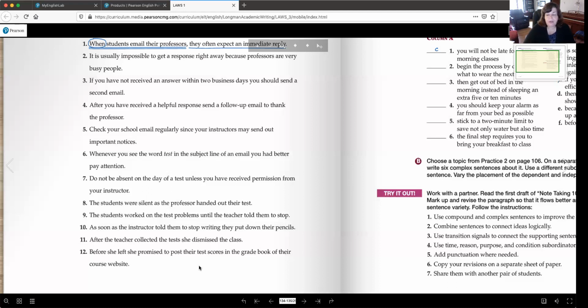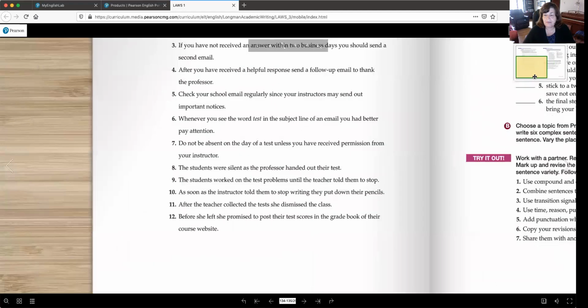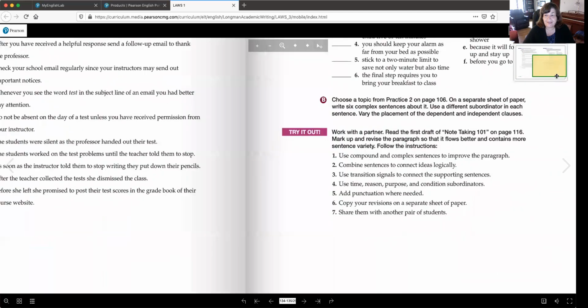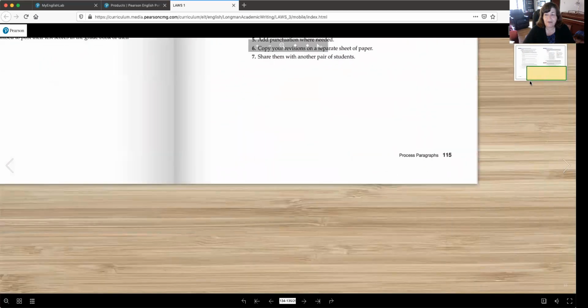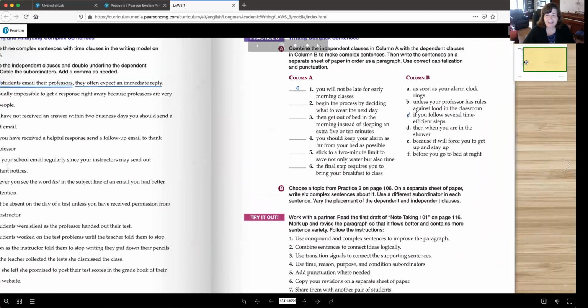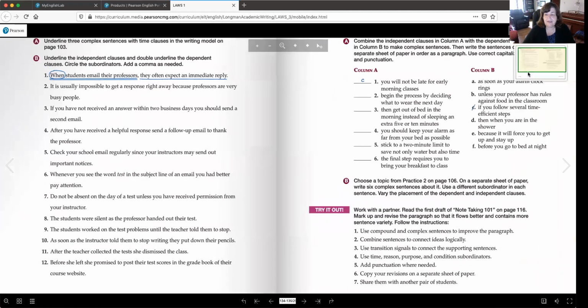So those are the answers on page 114. Let's see if I can do this. Okay, woohoo! It's dancing. All right.